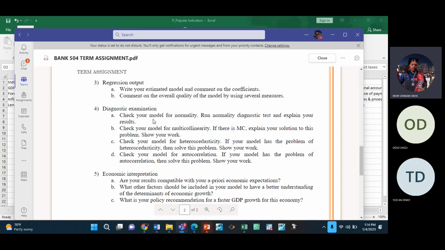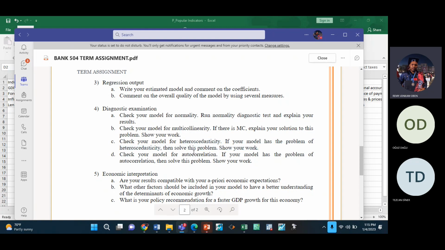Diagnostic tests. Check normality. Remember, I told you that if you want to check normality, heteroscedasticity, autocorrelation, we must first of all estimate the model. If you estimate the model, go to view residual diagnostics. So for normality tests, use the Jarque-Bera test, and you should explain if the residuals are normally distributed or not. For heteroscedasticity, use all the four tests I've showed you: White's general test, Glejser test, Harvey test, and Breusch-Pagan-Godfrey test, all those four tests, and then go with the majority.